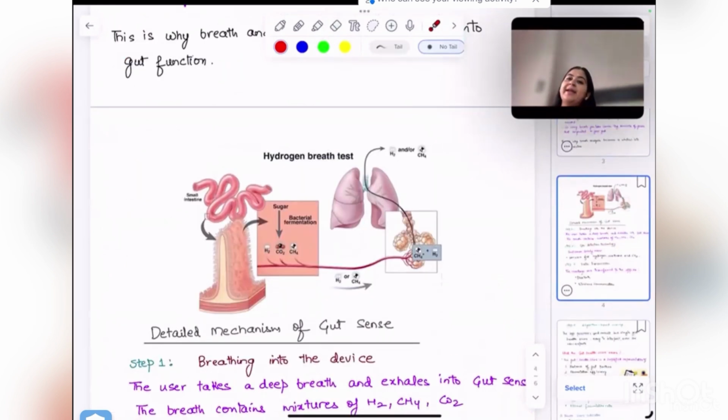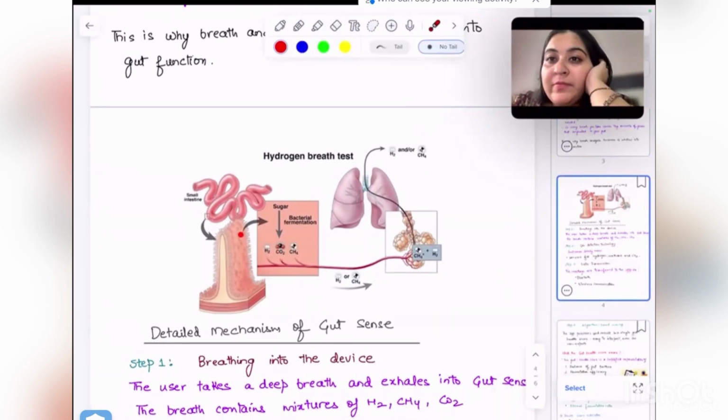This is the detailed mechanism. In this, you can see here we have the small intestine. The food is being absorbed here. The sugar is absorbed through bacterial fermentation. The bacteria act upon it, and hydrogen, carbon dioxide, and methane gases are released. Then they are absorbed by the bloodstream. They go to the lungs, are absorbed by the lungs, and that's how they come up in the breath test.